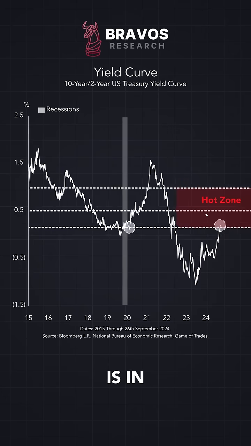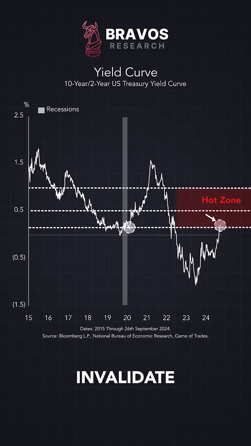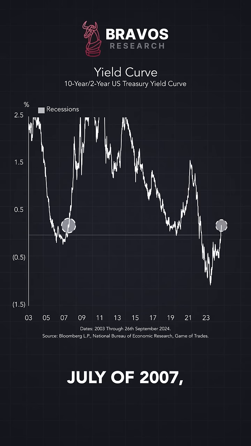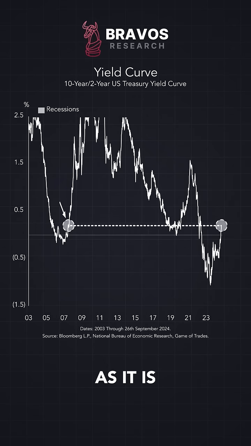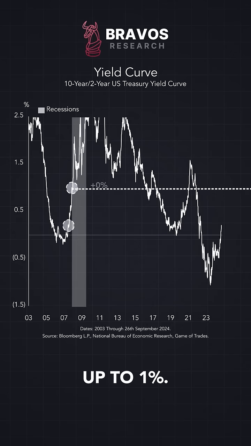Today, the yield curve is in the hot zone for sure, but we can't completely invalidate the yield curve as a recession indicator. Because if you had set that in July of 2007, when the yield curve was at exactly the same spot as it is today, you would have been painfully wrong, because the recession didn't begin until the yield curve had steepened all the way up to 1%.